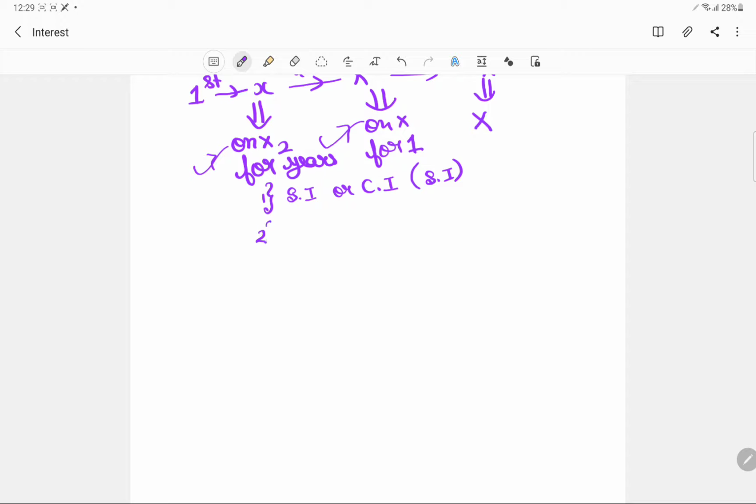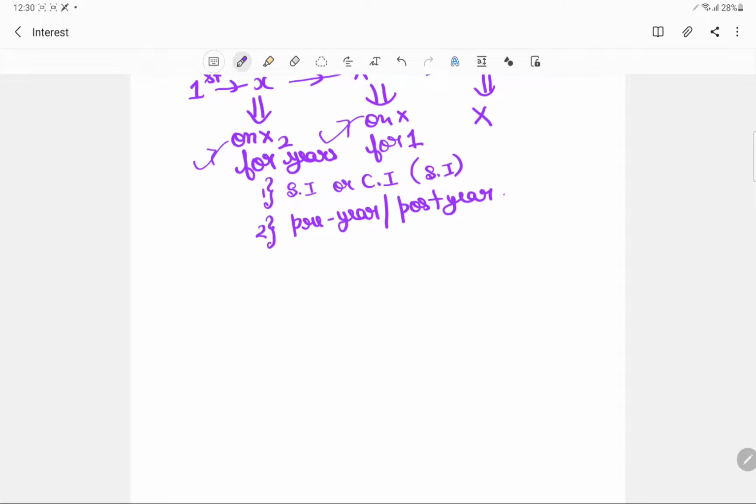Second point will be whether it is a pre-year installment or post-year. Pre-year means that, for instance, you took a loan for 2 years. So whether you are giving the installment at the start of every year or whether you are giving the installment at the end of the year. This will also have a very good significance.